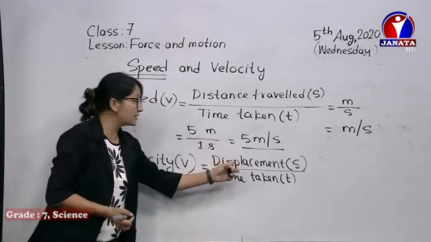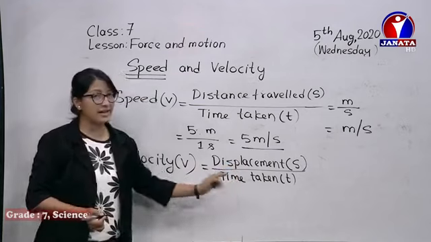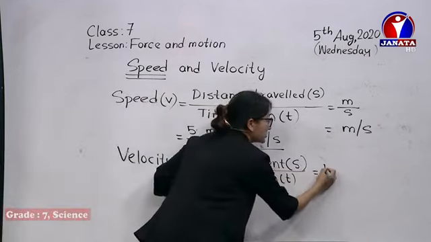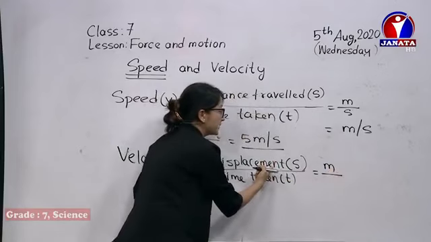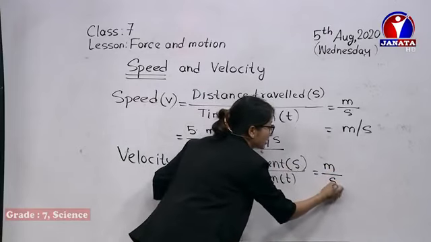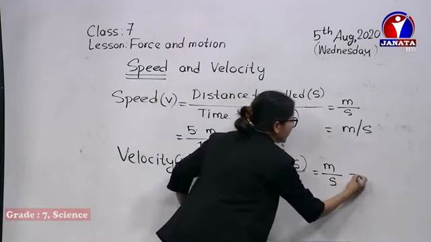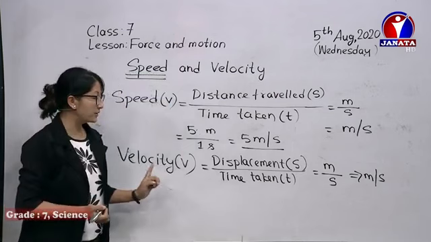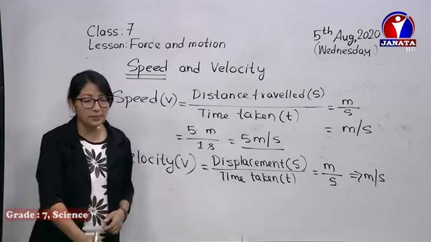The rate of displacement per unit time is velocity. Displacement is measured in meter, and time taken is measured in second. That is why its SI unit is meter per second. Velocity's SI unit is also meter per second.